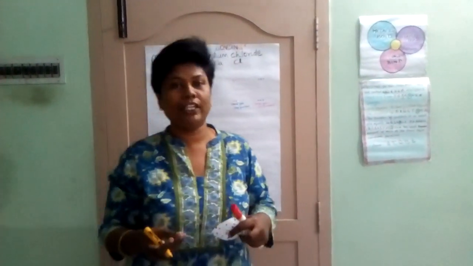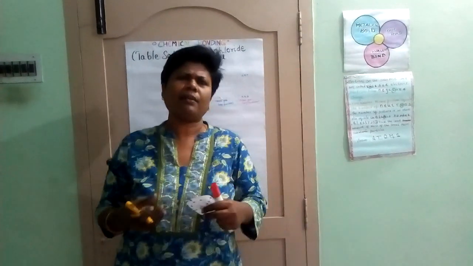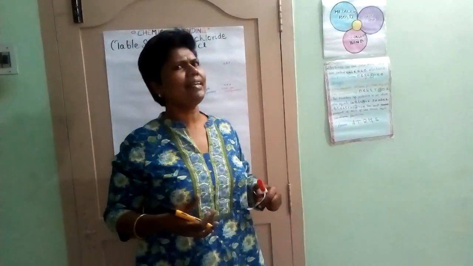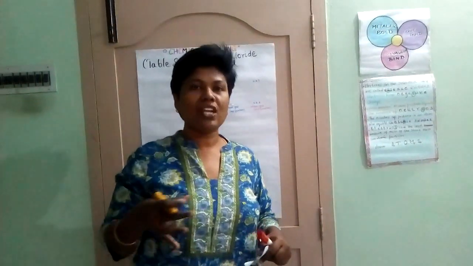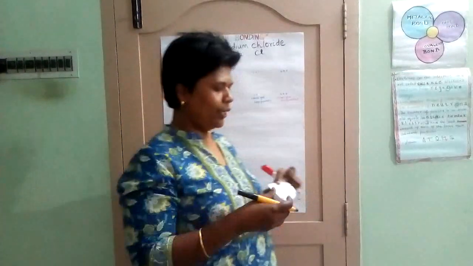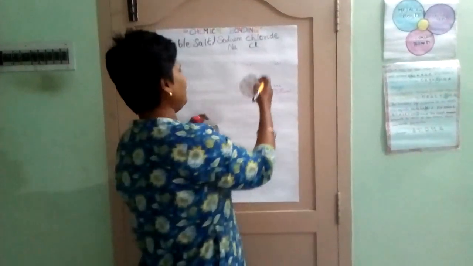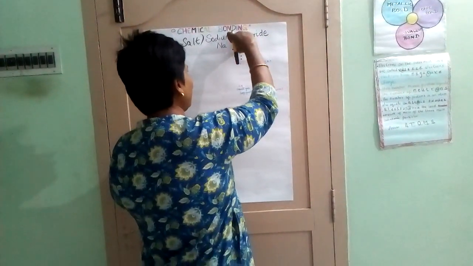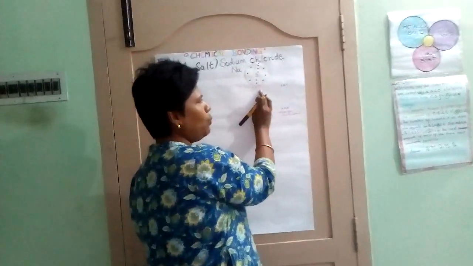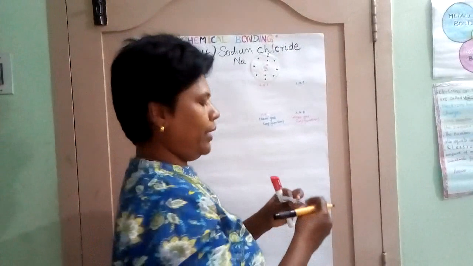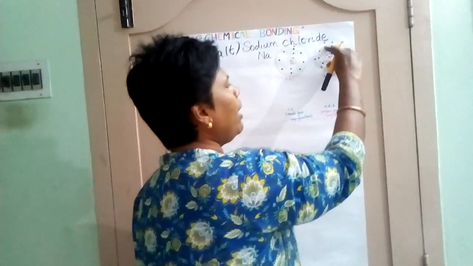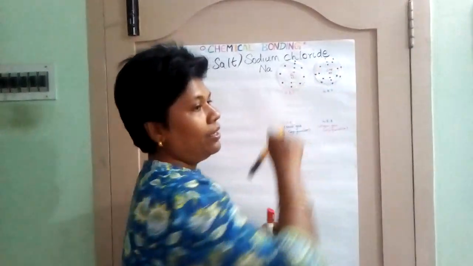Before we go further, is an atom electrically neutral? Yes, very good. Why is it electrically neutral? Because the number of protons is equal to the number of electrons. Very good. Now I am going to keep that sodium. So sodium electronic configuration is 2, 8, 1. And then chlorine. The chlorine electronic configuration is 2, 8, 7.